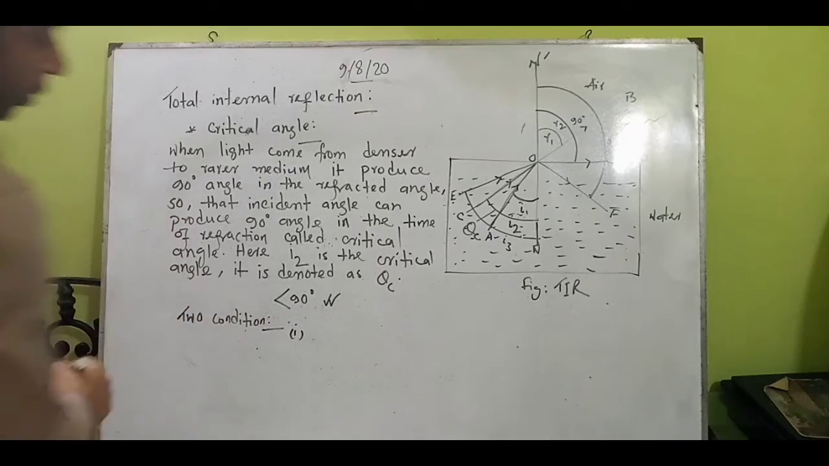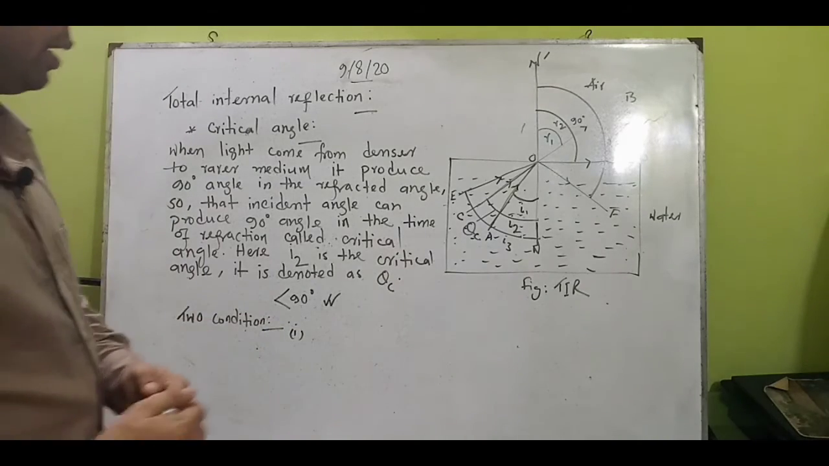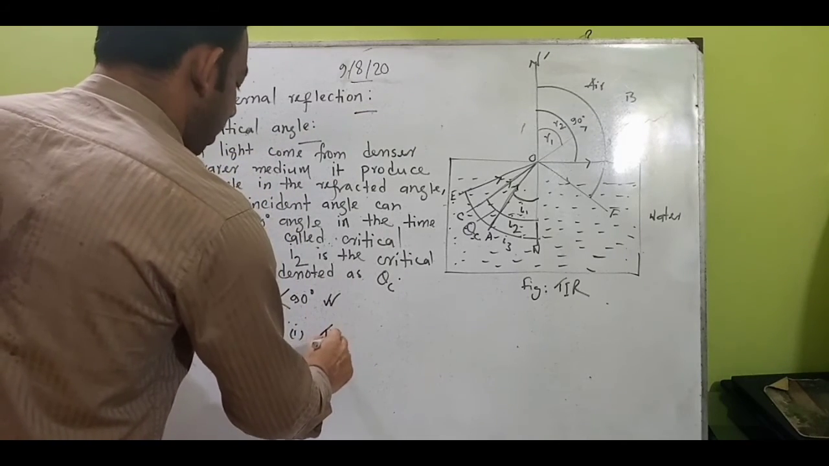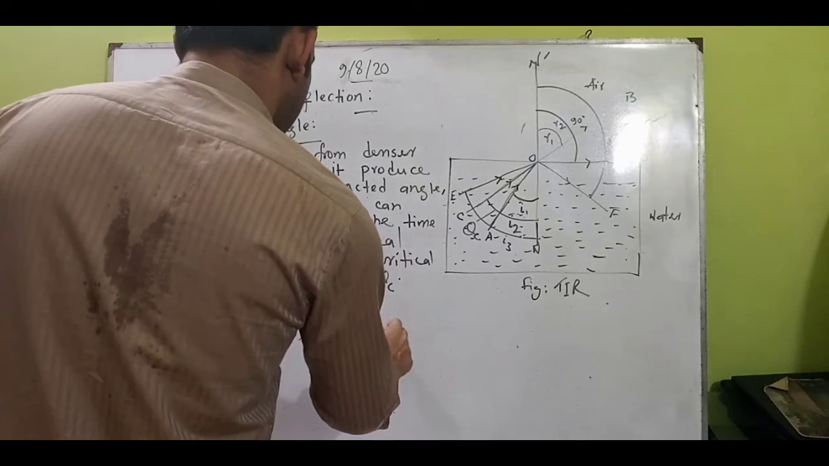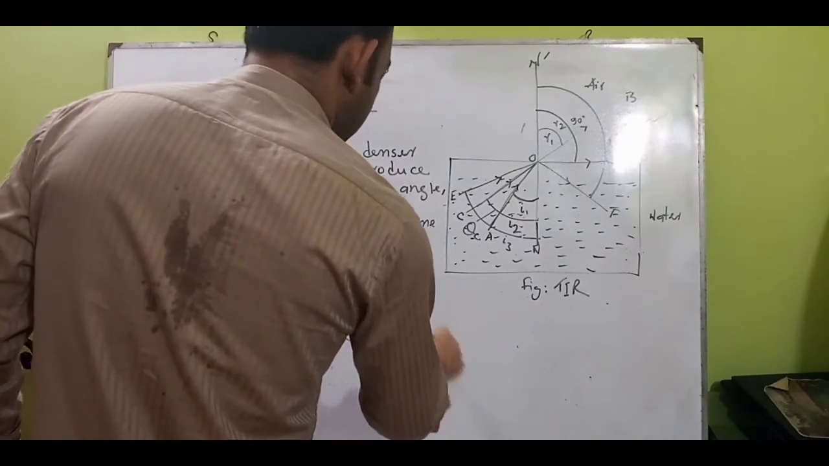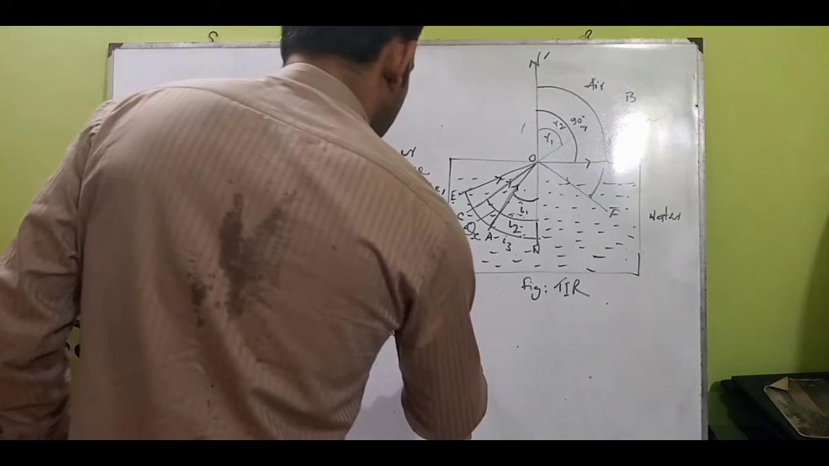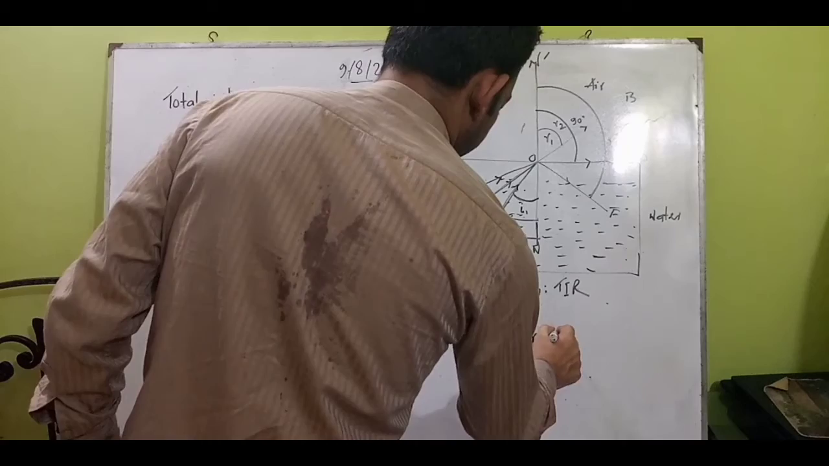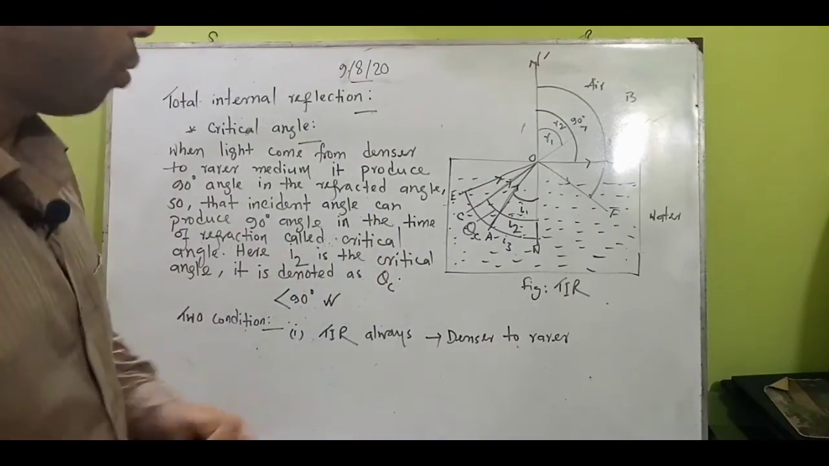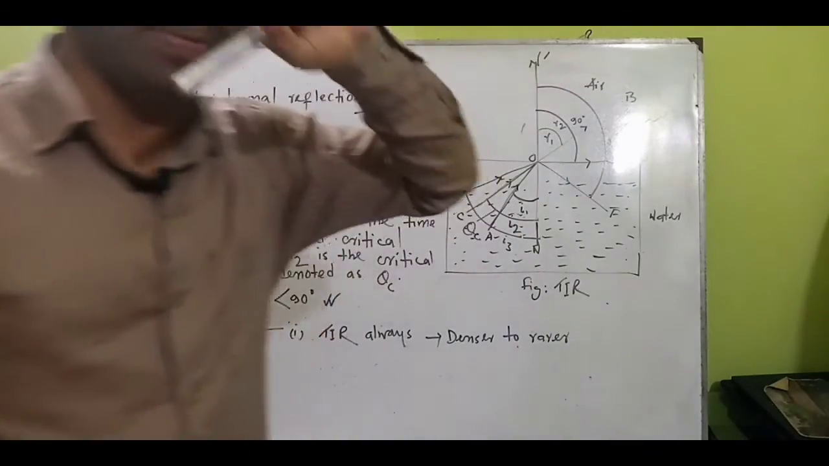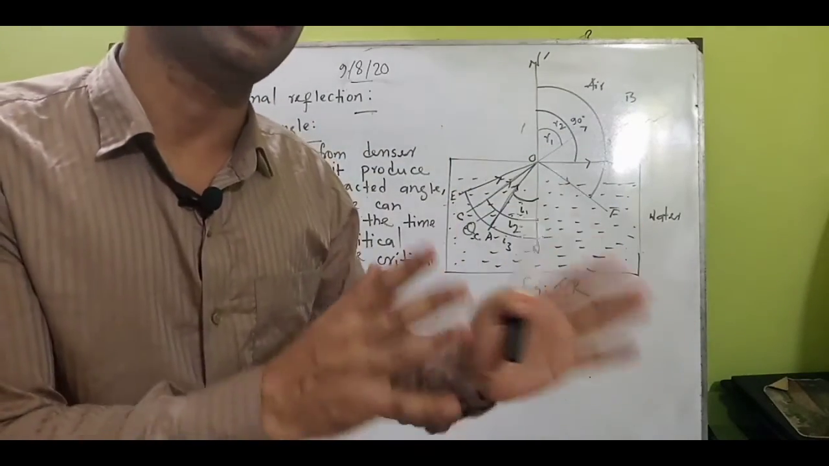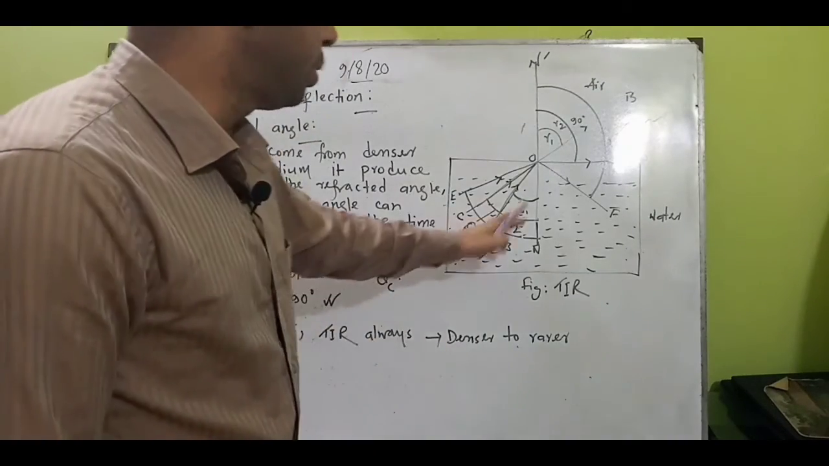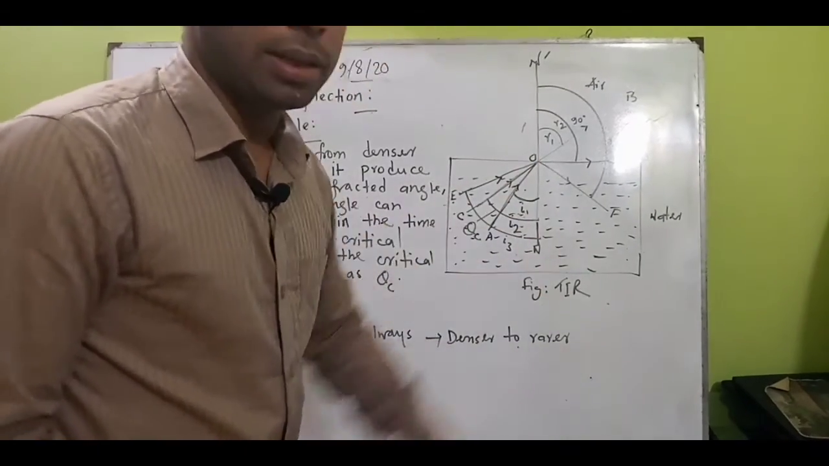Condition number one: always from denser medium to rarer medium. Total internal reflection, TIR, is always done from denser to rarer. That means light always comes from denser to rarer. If it goes from rarer to denser, that will also happen, but it is not actually done properly there. So the main condition of TIR is from denser to rarer medium.